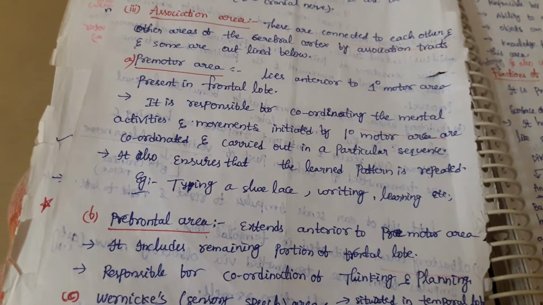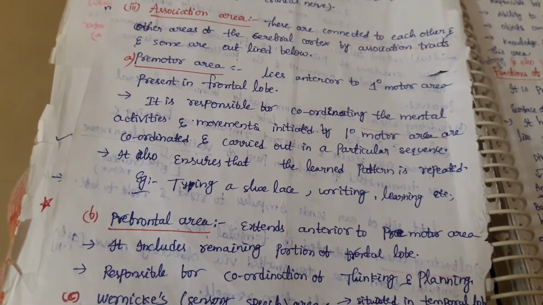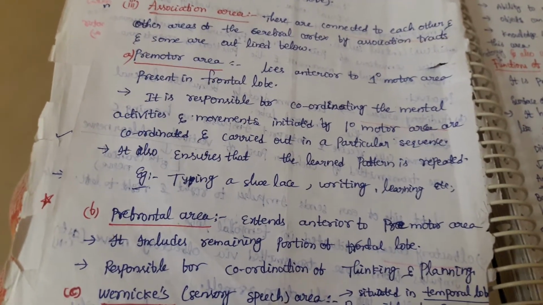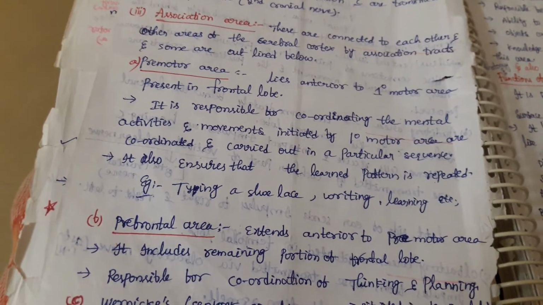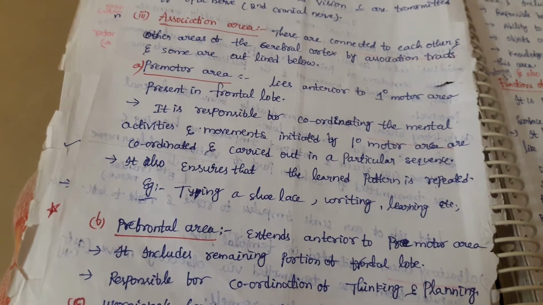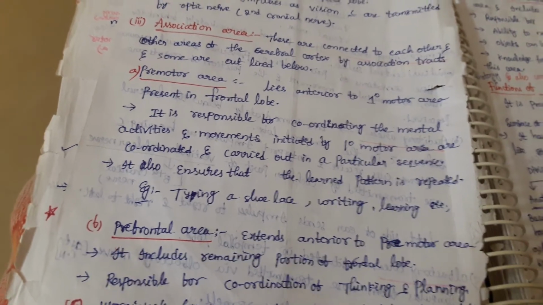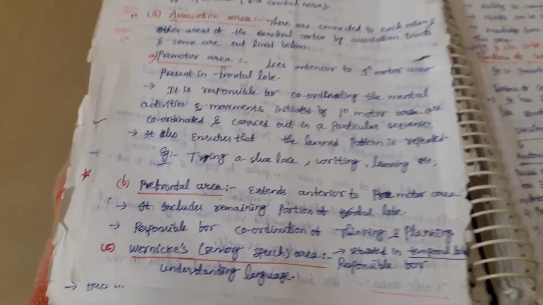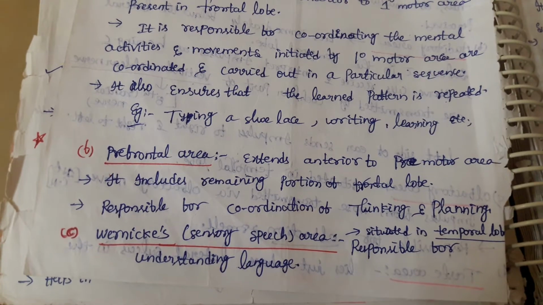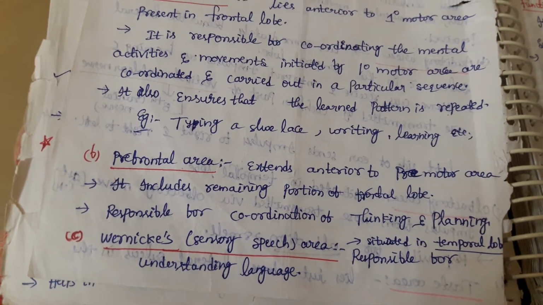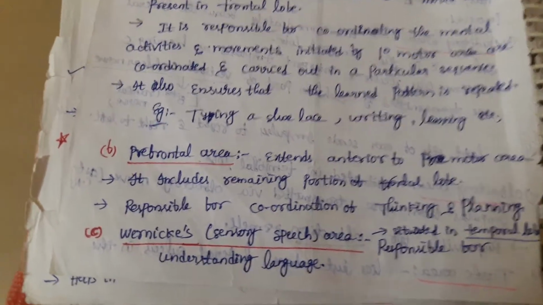For example, once you learn something, it will be remembered for a long time, and whenever it occurs before you, automatically you can recollect all the information. Is it right? For example, tying a shoelace is not a single attempt remembrance, but you learn that activity throughout your life. You can remember that.